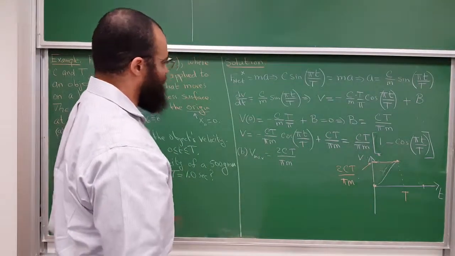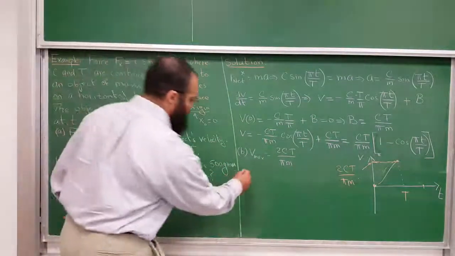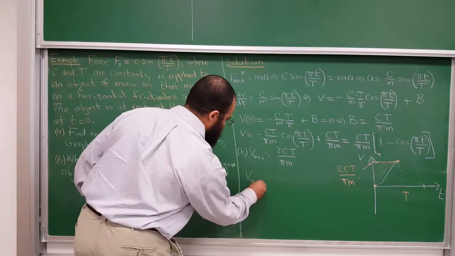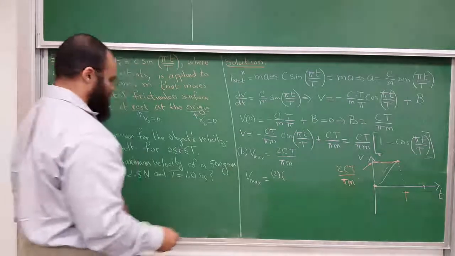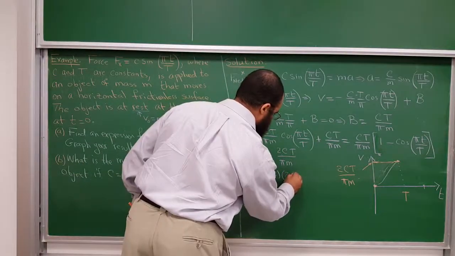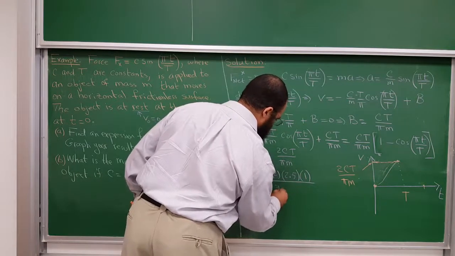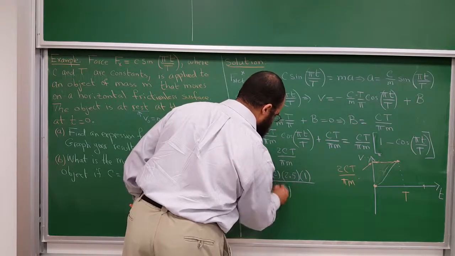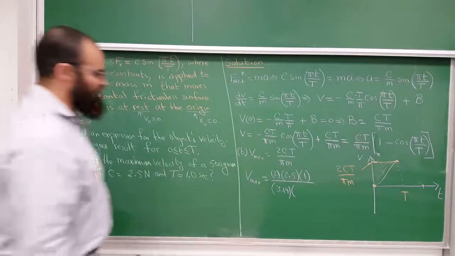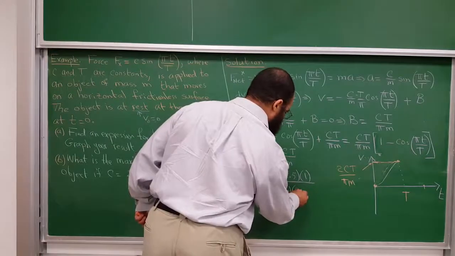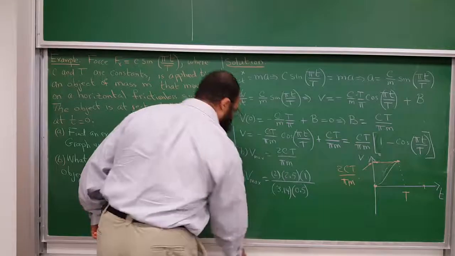You can always plot it in your calculator. So they're given a C and capital T, so I get V max equal to twice C, which is 2.5, capital T, they're telling me it's 1, pi is approximately 3.14, and the mass is 500 grams, that's half a kilogram, so 0.5.